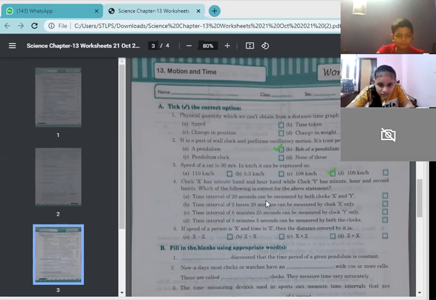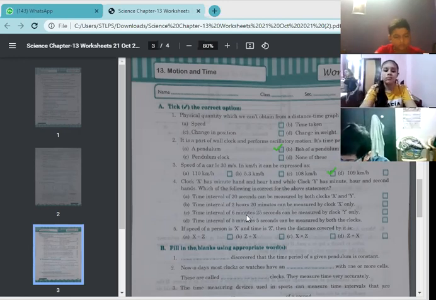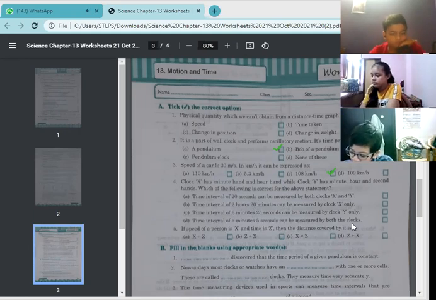Time interval of 20 seconds can be measured for both clocks X and Y. Time interval of 2 hours 20 seconds can be measured by clock X only. Time interval of 6 minutes 20 seconds can be measured by clock Y only. Can be measured only by both the clocks. So can I have the answer?